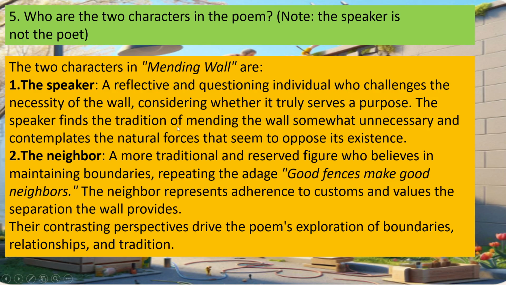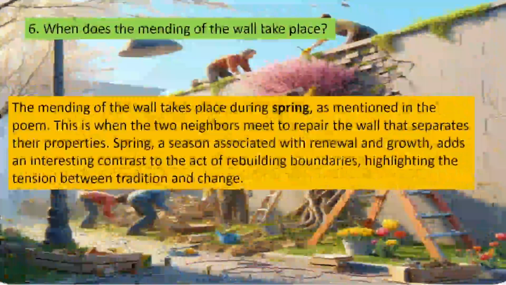The speaker finds the tradition of mending the wall somewhat unnecessary and contemplates the natural forces that seem to oppose its existence. 2. The neighbor, a more traditional and reserved figure who believes in maintaining boundaries, repeating the adage, good fences make good neighbors. The neighbor represents the adherence to customs and values the separation the wall provides. Their contrasting perspectives drive the poem's exploration of boundaries, relationships, and tradition.